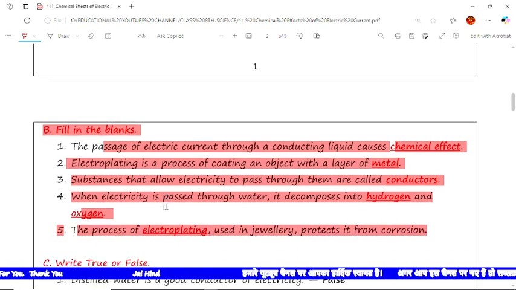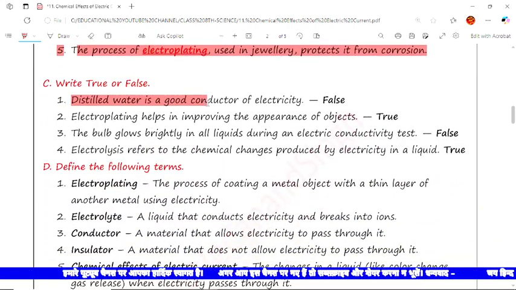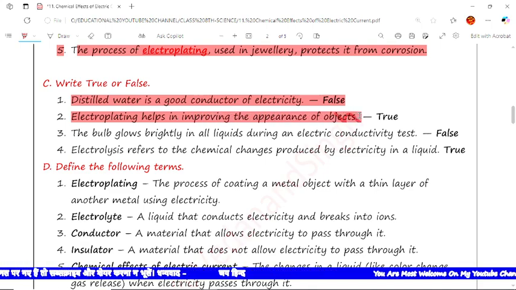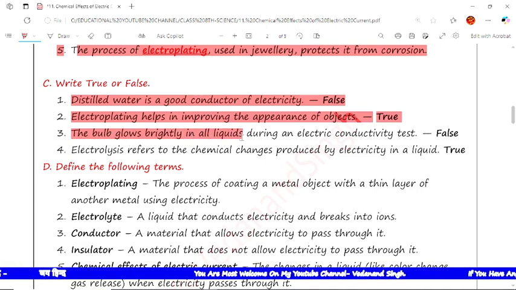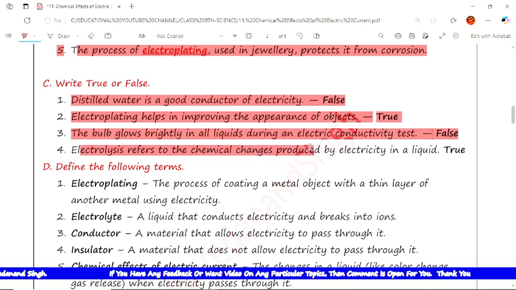Now the next type of question is true and false. The first is, distilled water is a good conductor of electricity. No, this is false. The next is, electroplating helps in improving the appearance of an object. Yes, true. Next, the bulb glows brightly in all liquids during an electric conductivity test. No, this is false. Next, electrolysis refers to the chemical changes produced by electricity in a liquid. Yes, this is true.